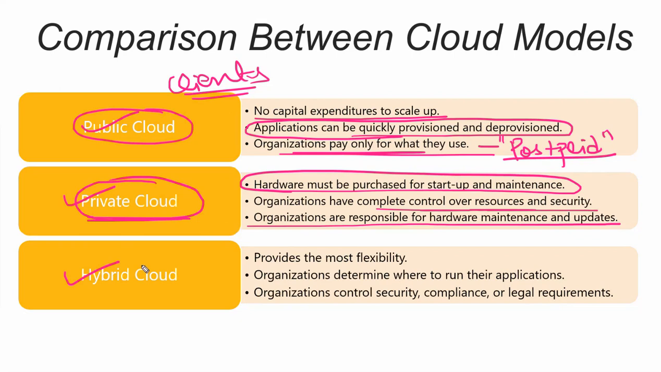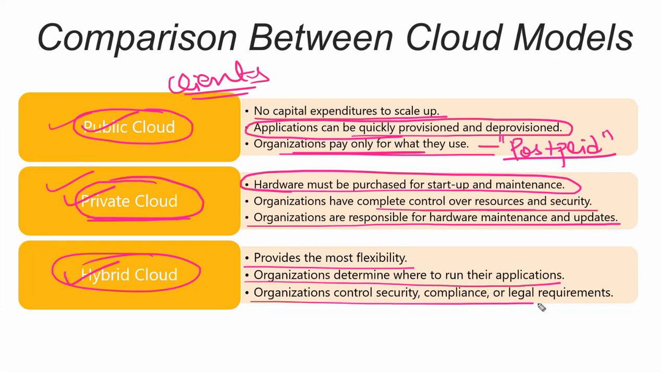Okay, what is hybrid cloud? Hybrid cloud is a mixture of public as well as private. It provides more flexibility. It determines for the organization where to run the application. It also controls security, compliance, and other requirements. So if you have a requirement for both, then my friend, you can go for both of them. You can choose this hybrid cloud. Okay, so these are the cloud models.